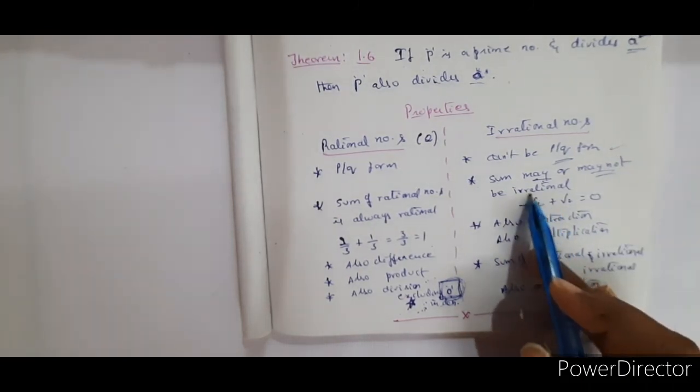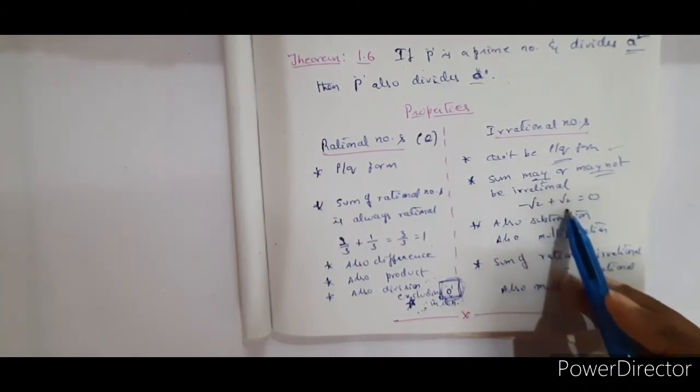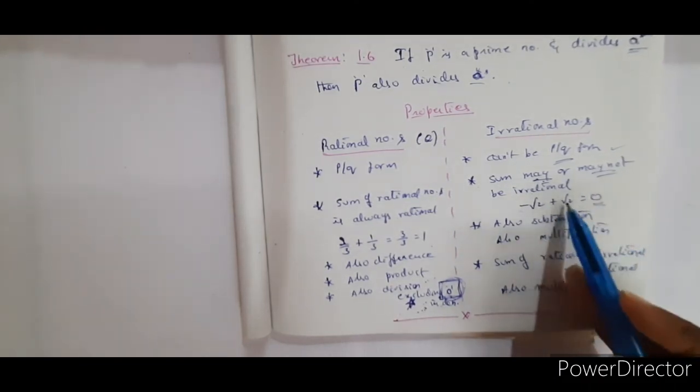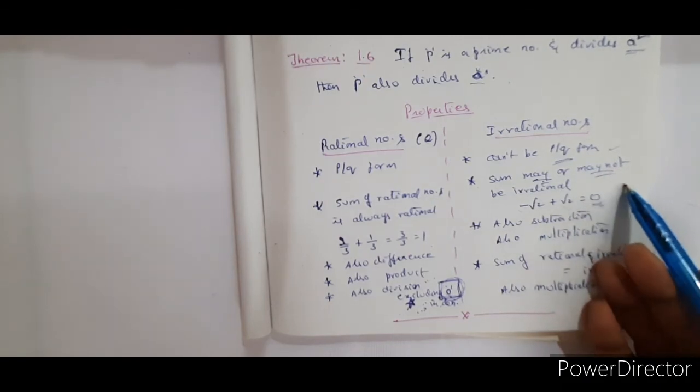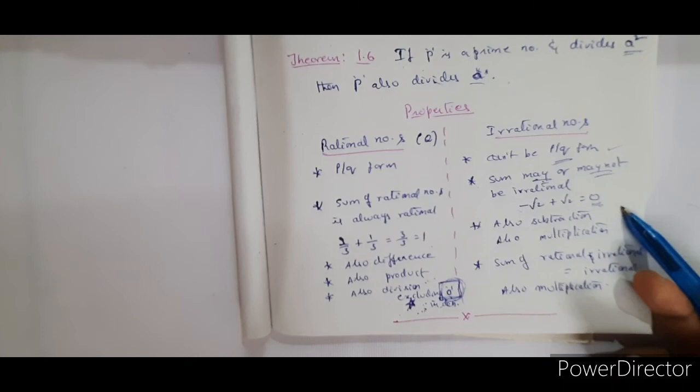Like suppose I am taking minus root 2 as an irrational number and root 2 as an irrational number, I am adding those two, I am getting 0, which is a rational number. So it is not necessary that the sum or difference of two irrational numbers is always irrational. No, it may or may not be irrational. Also subtraction, also multiplication may or may not be irrational.